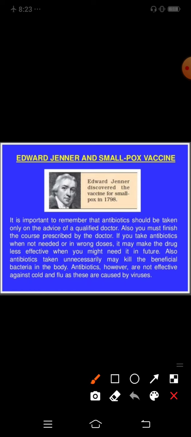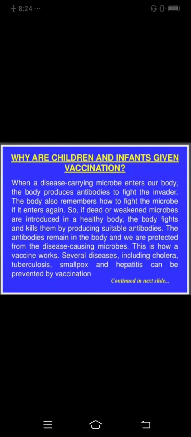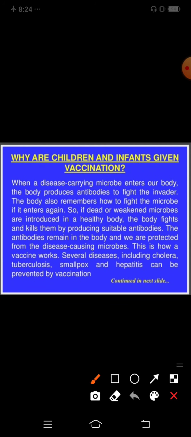Edward Jenner invented the smallpox vaccine. Edward Jenner discovered the vaccine for smallpox in 1798. The most important thing: why are children and infants given vaccination?